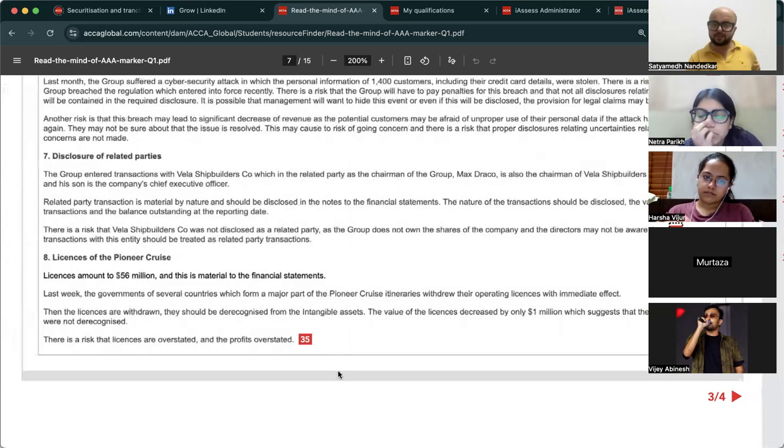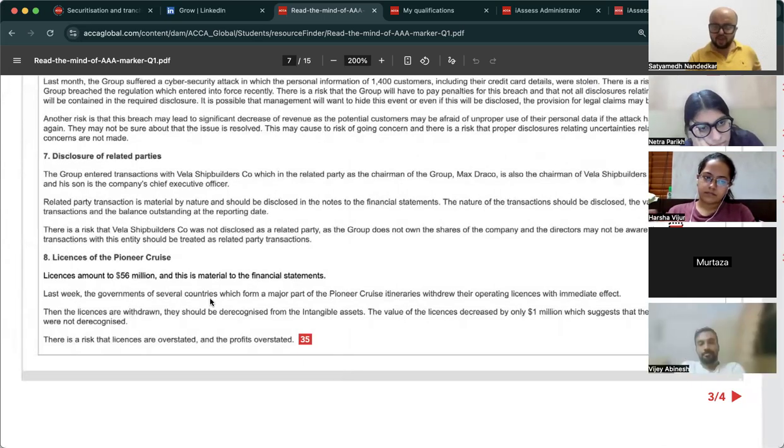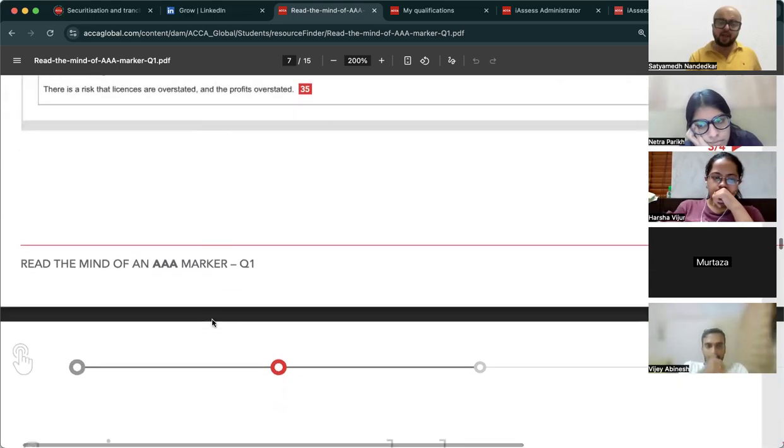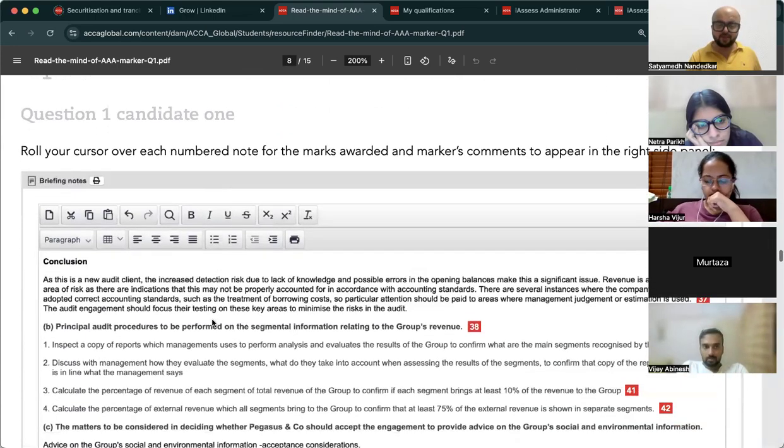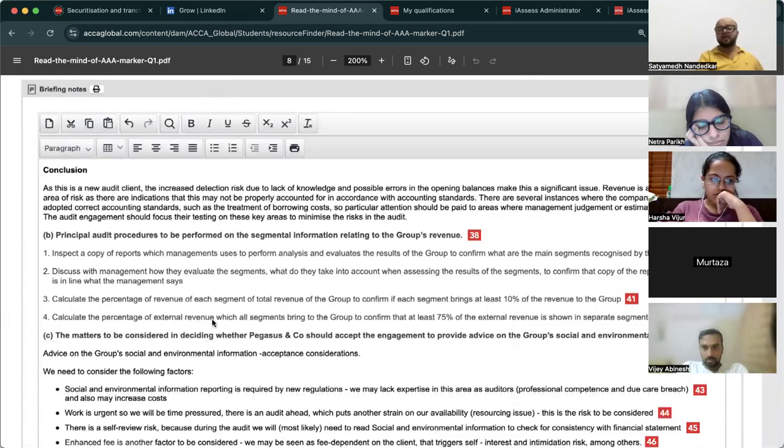ठीक है. Identification of what is material, why it is material, amount, and then correlate that with the financials. अब कंक्लूजन वाले पार्ट में देखो 2 मार्क्स और मिल रहे हैं. रीड द कंक्लूजन.